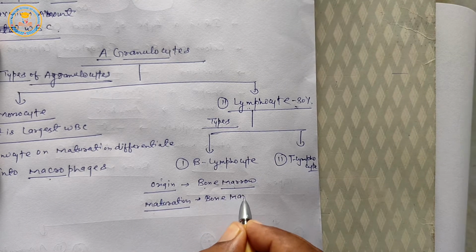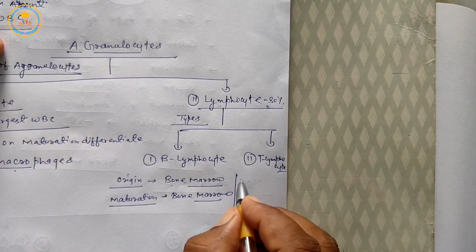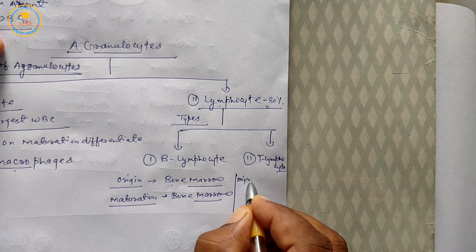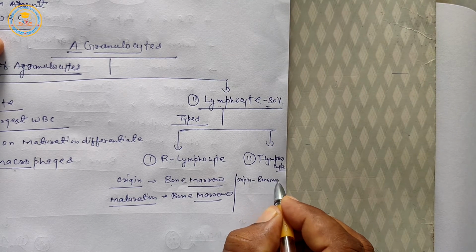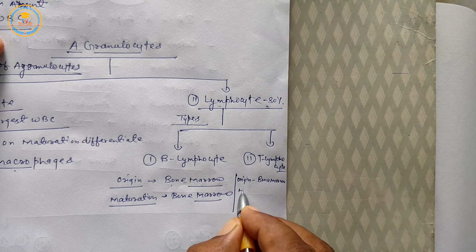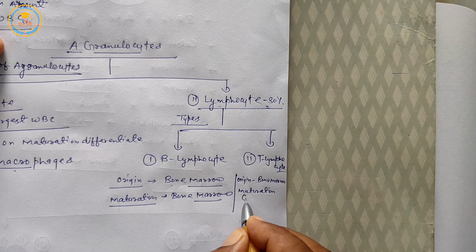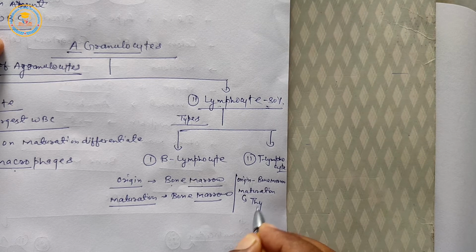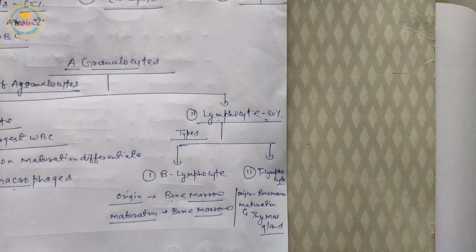The origin of T lymphocyte is bone marrow, and maturation is in the thymus gland.